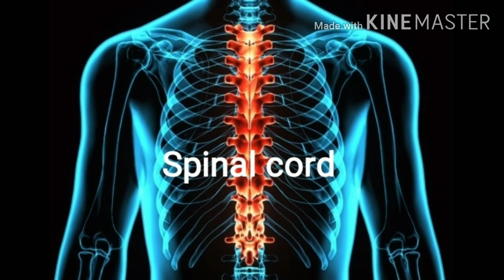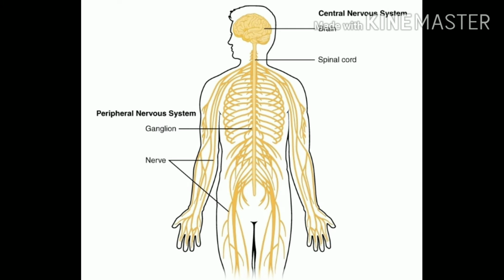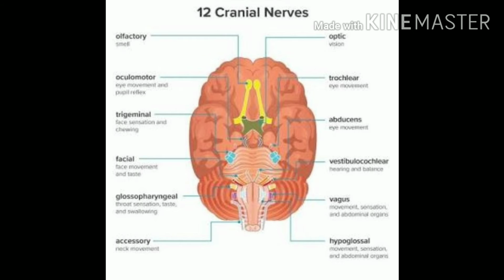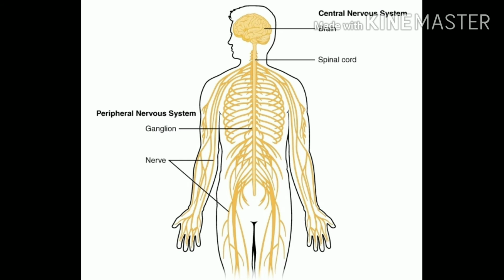Okay, now the third is nerves. Nerves are again of 3 types: cranial nerves, spinal nerves, and visceral nerves. They connect the brain and spinal cord to all parts of the body. Cranial nerves connect all parts of the head to the brain. Spinal nerves connect all parts of the body to the spinal cord, and visceral nerves connect the spinal cord to internal organs.